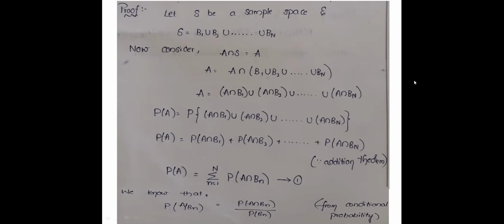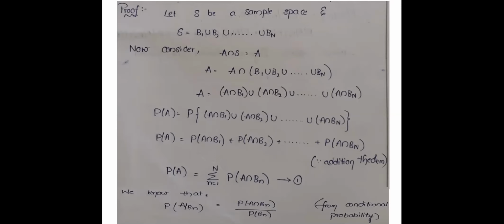Next, A intersection S, I can write as the union of all the events B1, B2, so on Bn. Next, A is equal to A intersection B1 union A intersection B2, so on A intersection Bn. Now I want to find the probability of A, that is P of A is equal to P of the right hand side, whatever expression we are writing.